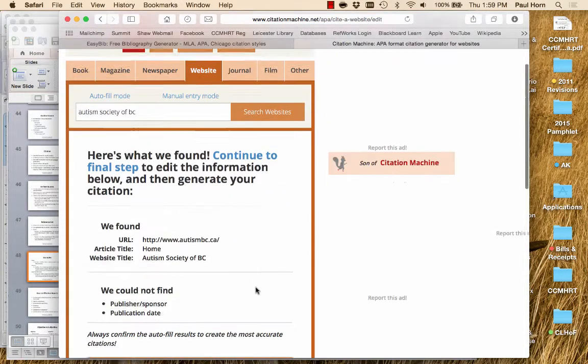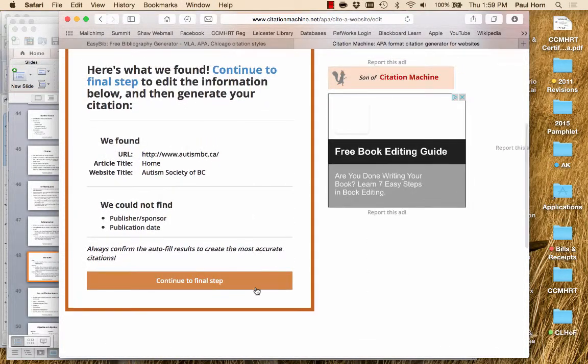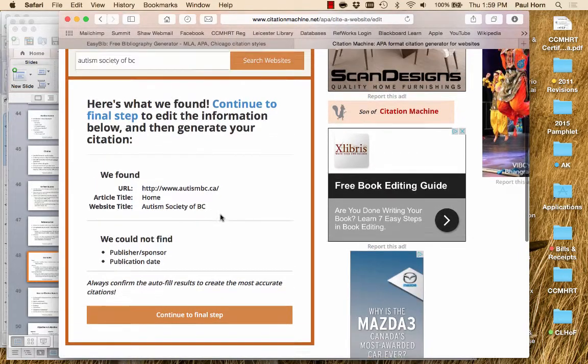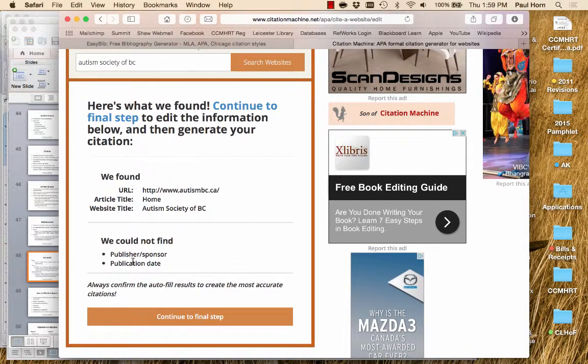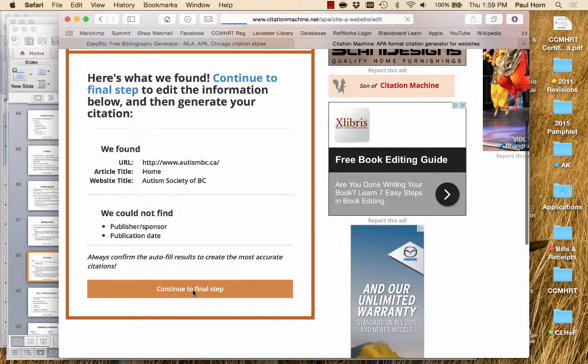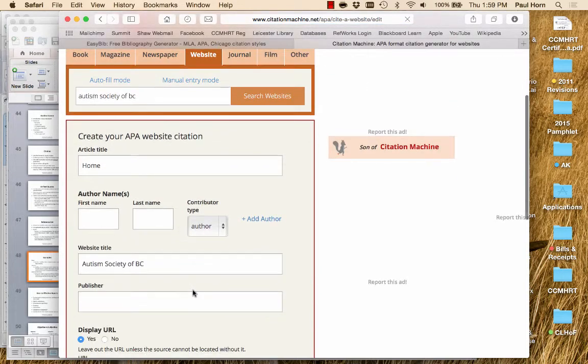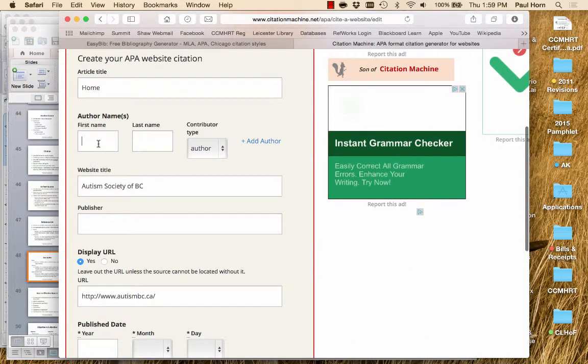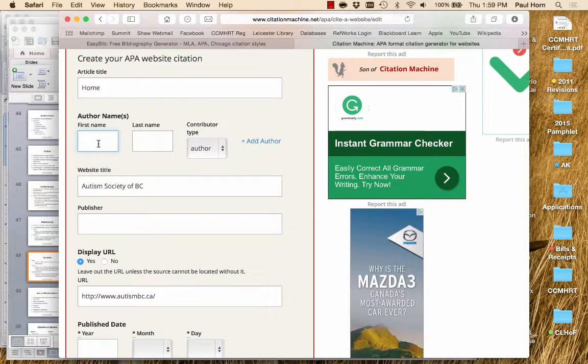So I select that. Here's what it says. And it asks me whether or not I want to put any other information in there. So it doesn't know the publisher or sponsor. I need to actually add that stuff. So I'm going to continue to the final step, and I'm going to actually add that. So the author, well, who's my author? Well, the author is the Autism Society of BC in this case.